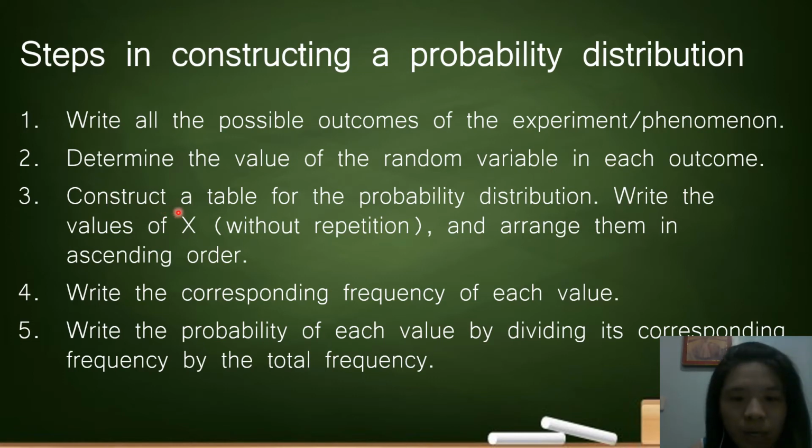Third, you construct a table for the probability distribution. So you write the values of x without repetition, and arrange them in ascending order. Number 4, write the corresponding frequency of each value. And lastly, write the probability of each value by dividing its corresponding frequency by the total frequency.